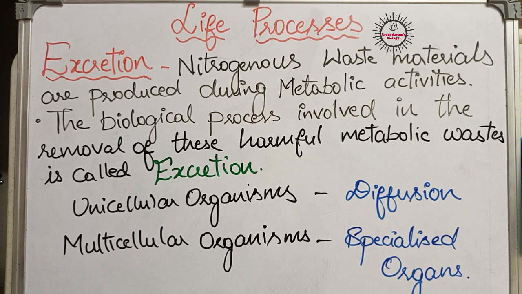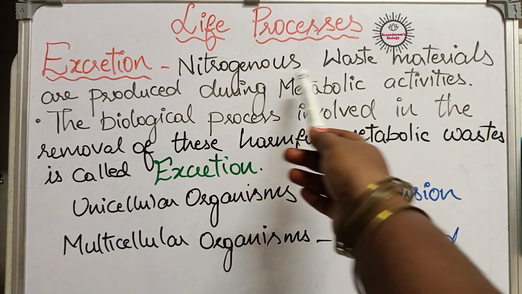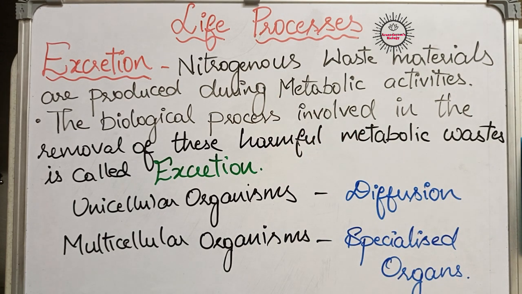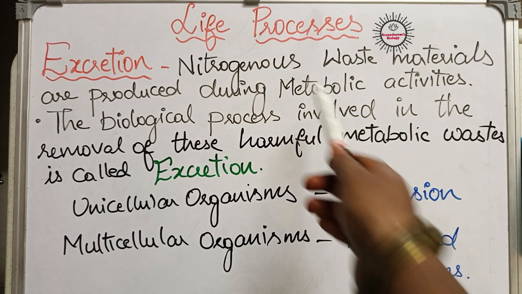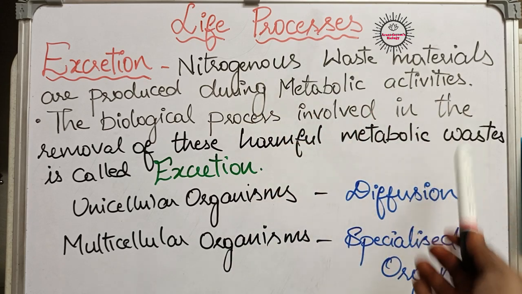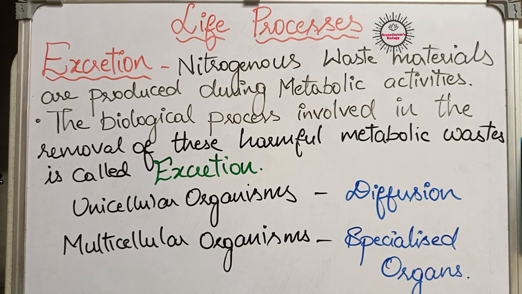In living organisms, so many metabolic activities take place. For example, nutrition, respiration, transportation, reproduction, all these are life processes. During these life processes, so many waste materials will be produced, especially nitrogen containing waste materials during metabolic activities. That means nitrogen containing substances.